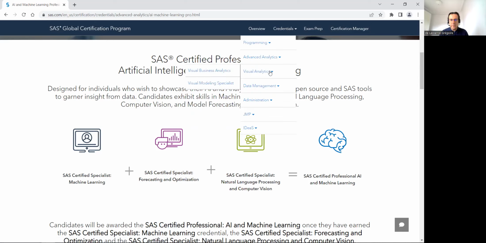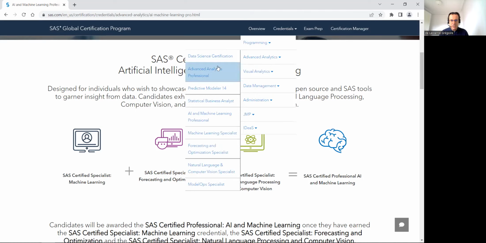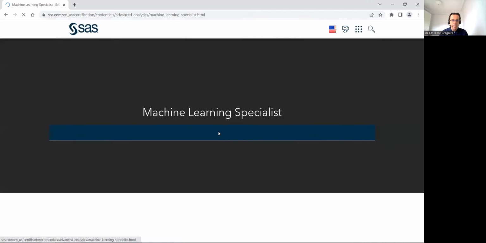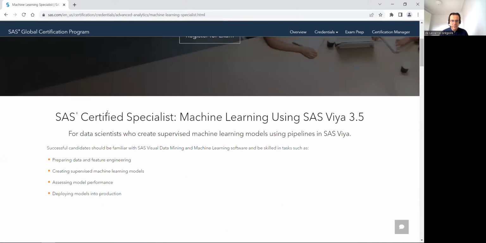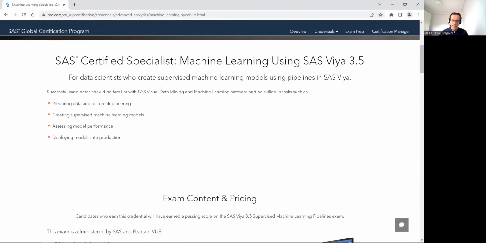So to get this exam, which is called machine learning specialist, if I go into more detail, the idea is to prepare the data, create a supervised machine learning model, assess the model, and deploy the model into production. Many of my students fail this exam due to a lack of attention on how to prepare the data. It's very important. There are many tricky things in preparing the data.